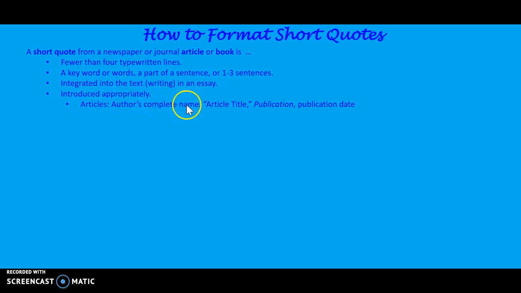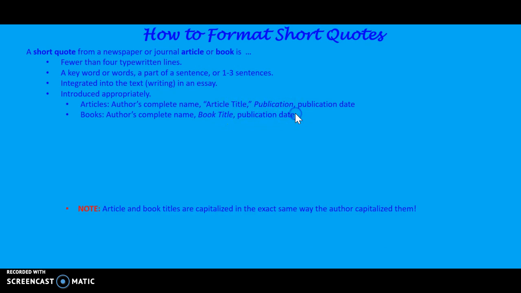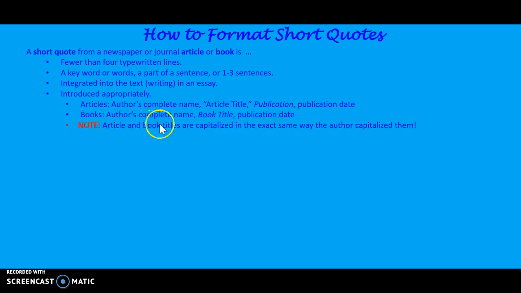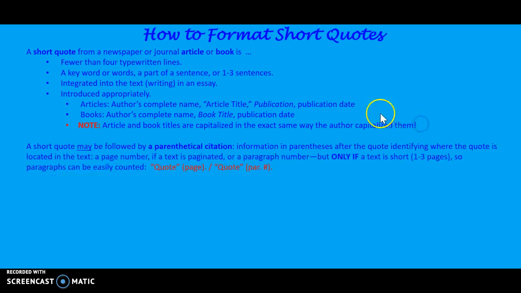Articles: the author's complete name, first and last name, the article title in quotation marks, the publication title in italics, and the publication date. Books: the author's complete name, first and last name, the book title in italics, and the publication date. Note, article and book titles are capitalized in the exact same way the author capitalized them.